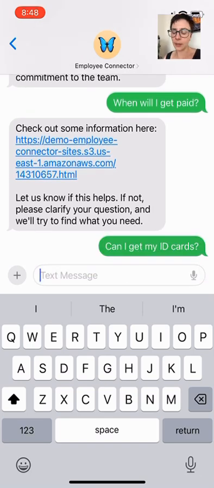Similarly, there was an informational page about ID cards, so that's in there. There are about 100 plus websites on this list that can be accessed via text like this.